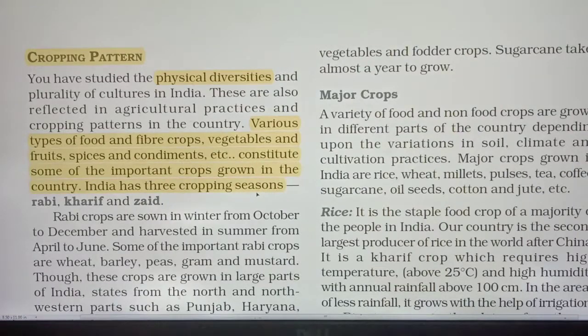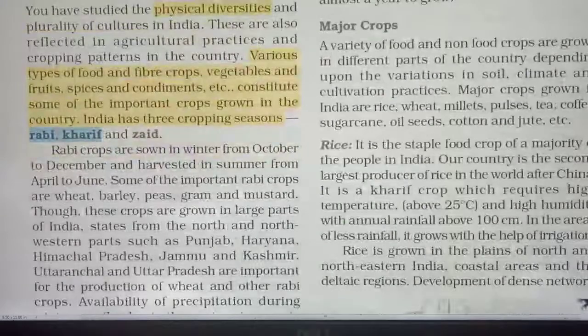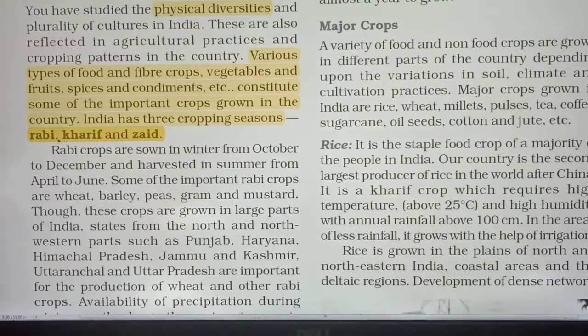India has 3 cropping seasons: Rabi, Kharif and Zaid. Keep this thing in mind. India has 3 cropping seasons, that is Rabi, Kharif and Zaid. Rabi crops. Number 1, Rabi crops are sown in winter from October to December and harvested in summer from April to June.